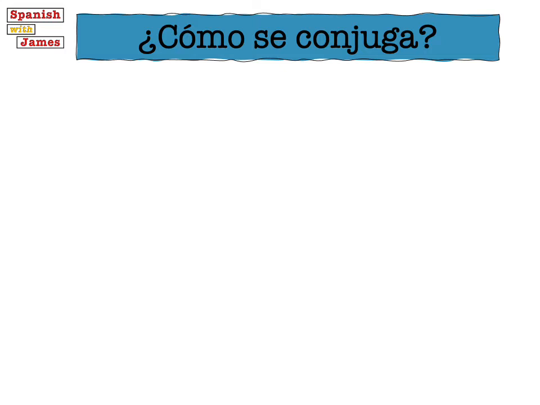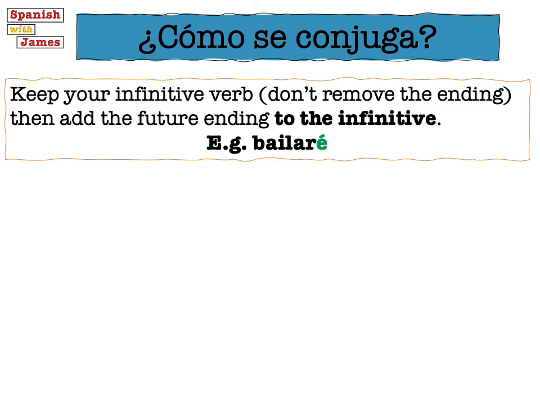So how is the future tense conjugated? How is it formed? Well, unlike in other tenses where we have to remove something from the end of the verb, in the future tense, the same as in the conditional tense, we use our infinitive verb, so the whole infinitive, as our verb stem. So we don't take anything off of the end.